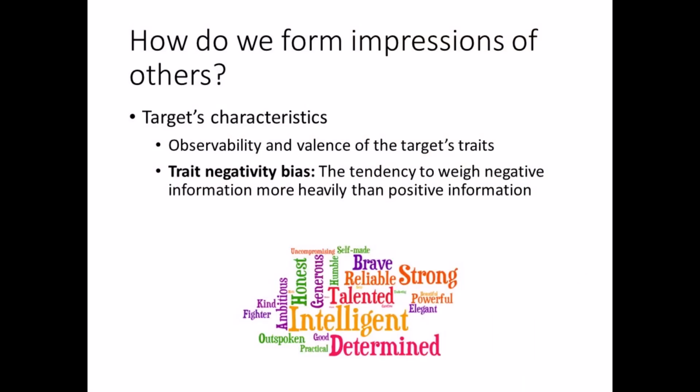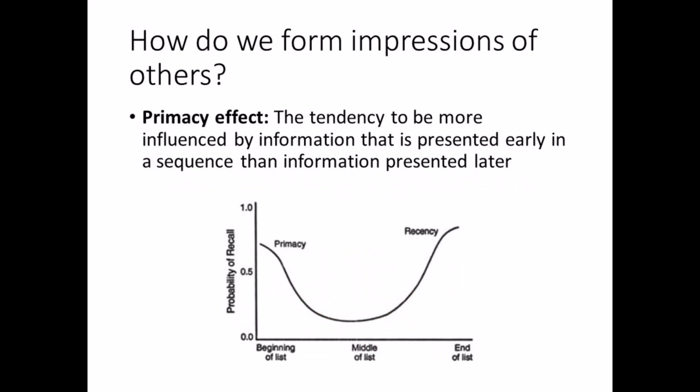As you would expect, the target's characteristics impact how we form an impression of them. The more observable, significant, and important the target's traits, the more impactful they will be. Note, too, that the value of a trait varies across domains and situations. The traits that are important to our work are not necessarily the same traits that make us a good friend, partner, or parent. We are also prone to the trait negativity bias, where we give more weight to the target's negative traits than positive ones. In general, we are more influenced by information that is presented early in a sequence than information presented later. This is called the primacy effect.